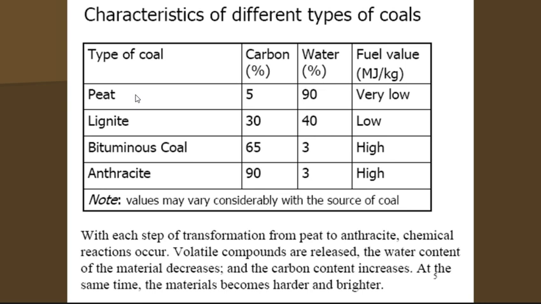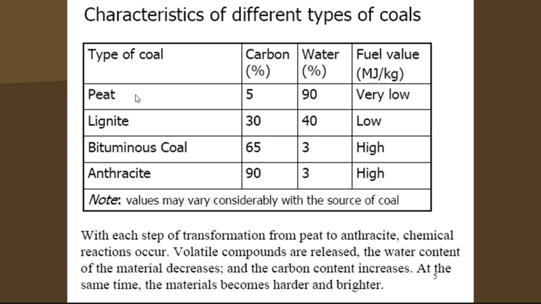Now, when you start getting into the really useful coals, the bituminous coal and the anthracite, and actually I misspoke a moment ago, it's not really about age, it's about heat and pressure. It's really about heat and pressure in that transformation. So anyhow, the bituminous coal has a lot of carbon in it, really low water. So bituminous and anthracite really have low percentages of water. Anthracite is the hardest. It has the highest carbon content. It burns the hottest out of all of those.